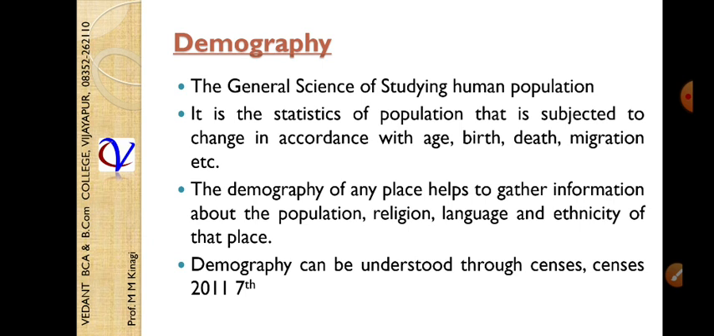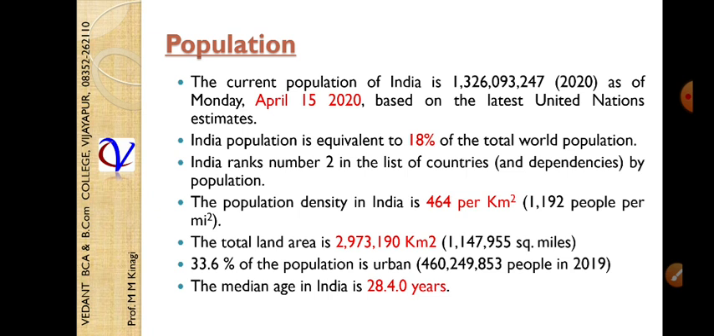So earlier it was balanced: there were more births and more deaths. But now why has the population increased? Because the birth rate is increasing but the death rate is decreasing, right? That's the reason the population growth is increasing like anything. Okay, let's see one by one in the future slides. The current population of India is 1 lakh 32 crore.